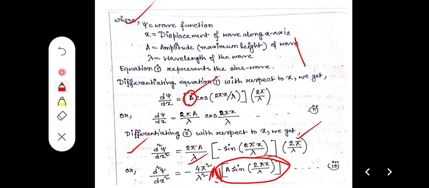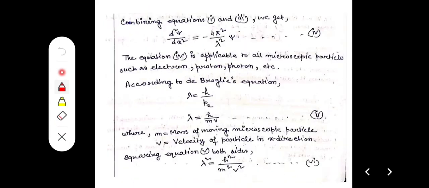A is considered part of the wave function, so the whole term a sine 2 pi x by lambda is psi. Now we get d square psi by dx square equal to minus 4 pi square by lambda square psi.